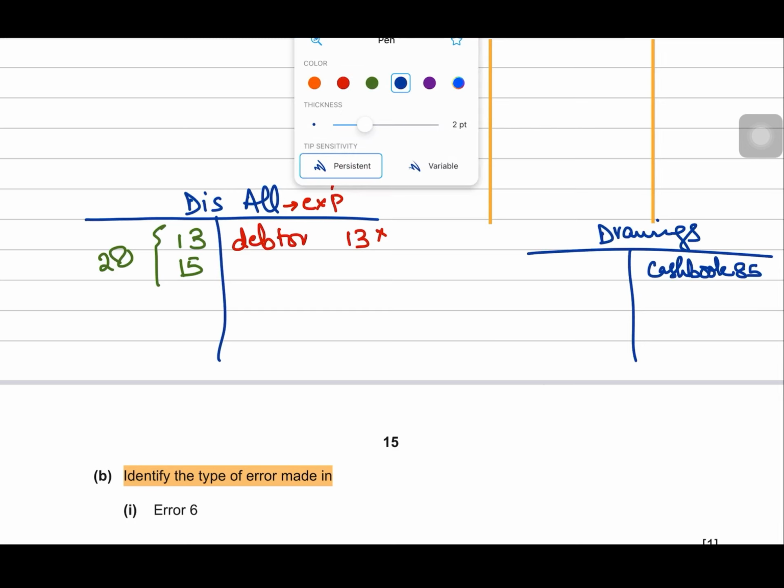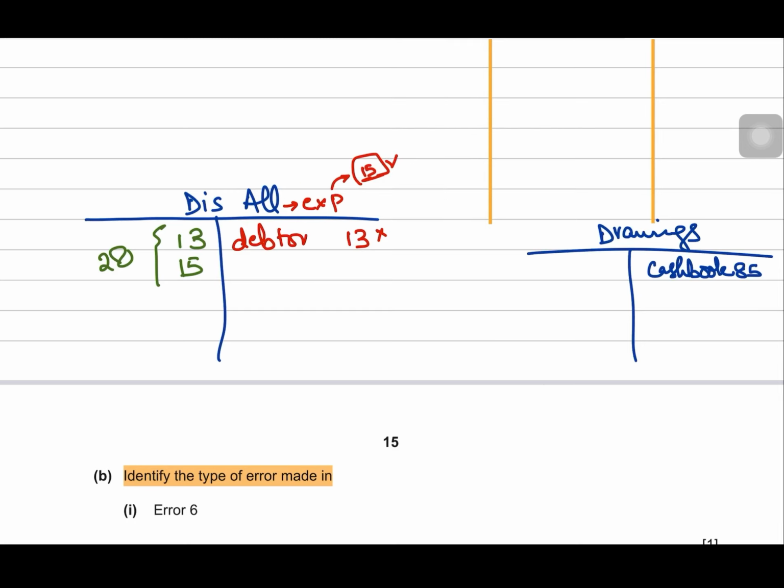Now, in order to correct this error, I have to establish the entry on the debit side, right? So, I have to show some amount on the debit side because drawings are always debited. But if I write 85 over here, that was the value of the transaction, will this correct the error? No, it won't. It would rather cancel the entry altogether and it will show nothing as cash drawings.